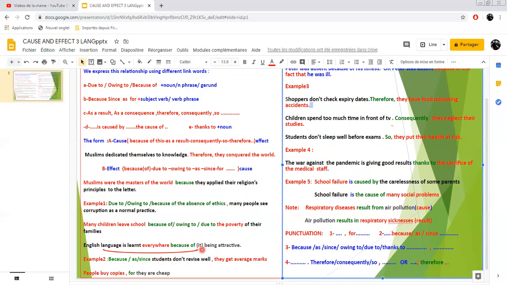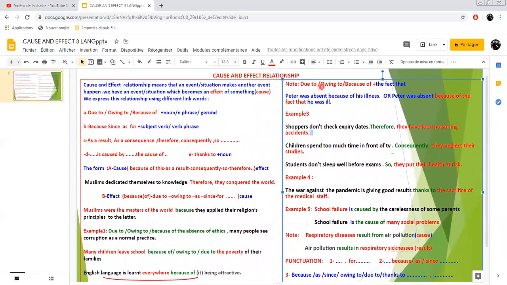So we say, English language is learned everywhere because of being attractive. Example number two: because, since students don't revise well, they get average marks. So this is the effect, and this is the cause here. People buy copies for they are cheap. See the comma here before for? So this is the effect, and this is the cause here.